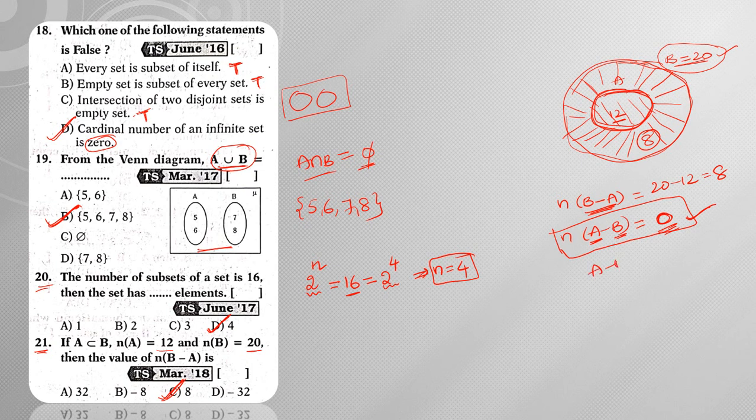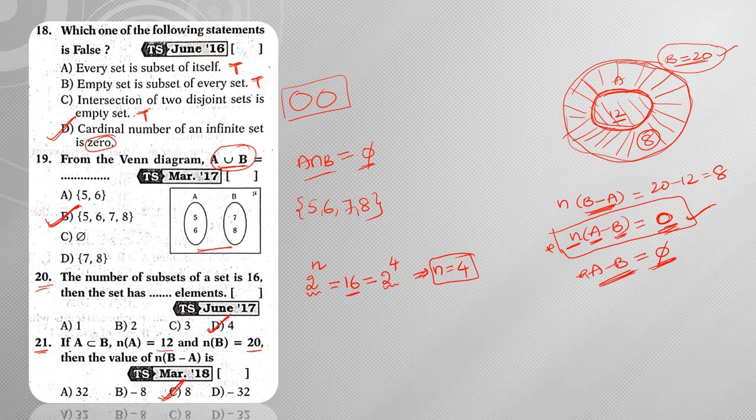If you ask about A minus B, then the answer is 5. So here you need to understand the difference between this and this. Here he is asking about the cardinal number, the number of elements in A minus B. So you need to be clear about these two things. If you ask about A minus B, then it is 5. If you ask about n of A minus B, then it is 0.